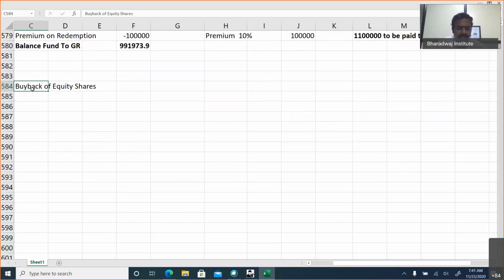Now, many students were asking, suppose a theory question is asked in descriptive type, how to answer this? For example, this can be tested in theory: what are the conditions for buyback?